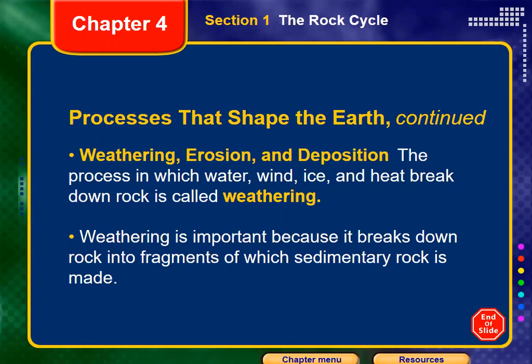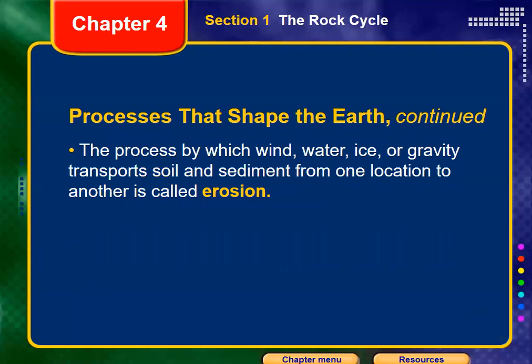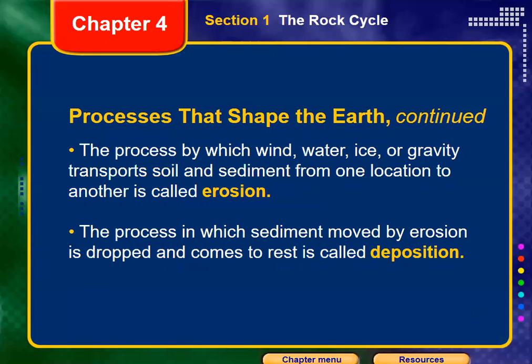This weathering is very important because it breaks down the rock into fragments, which are called sediments, and these sediments will be moved from one place to another. This transfer of sediments from one place to another we call erosion, and it could happen by different physical factors like gravity, wind, water, and so on. After the sediments reach a new place, that means after erosion they will be deposited. That means they will fall down in a low surface.